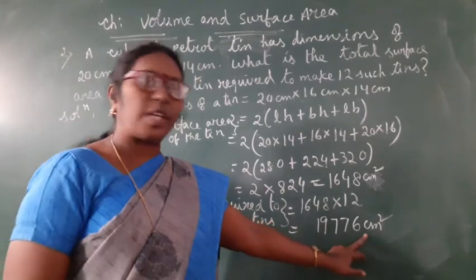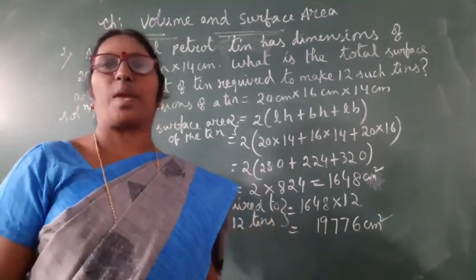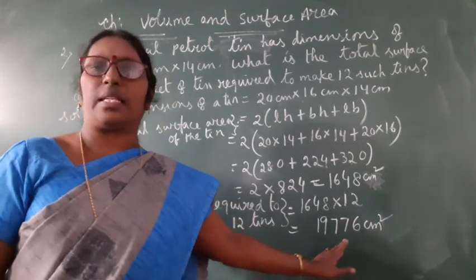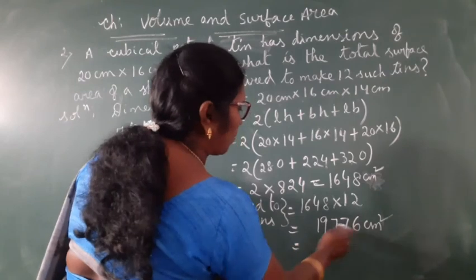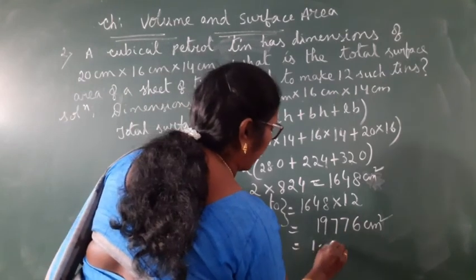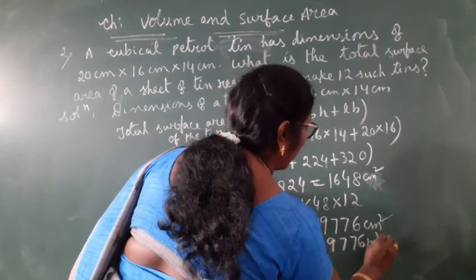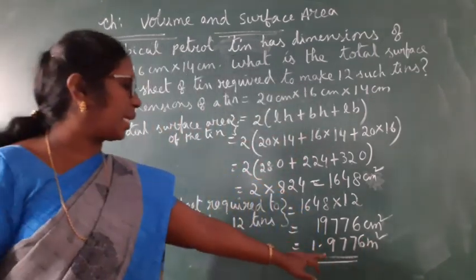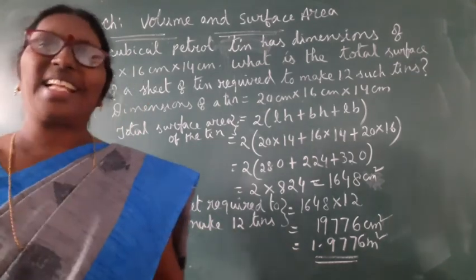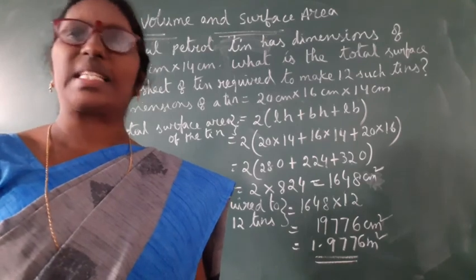But we know that 1 meter square equals 10,000 centimeters square. It is more than 10,000. So let us convert it in the form of meter square. So dividing by 10,000, we get 1.9776 meters square. So area of sheet required to make 12 tins is 1.9776 meters square. I hope this is clear to you.